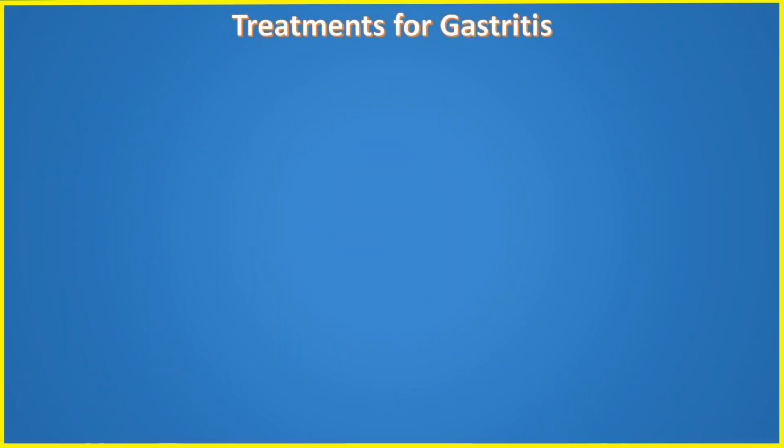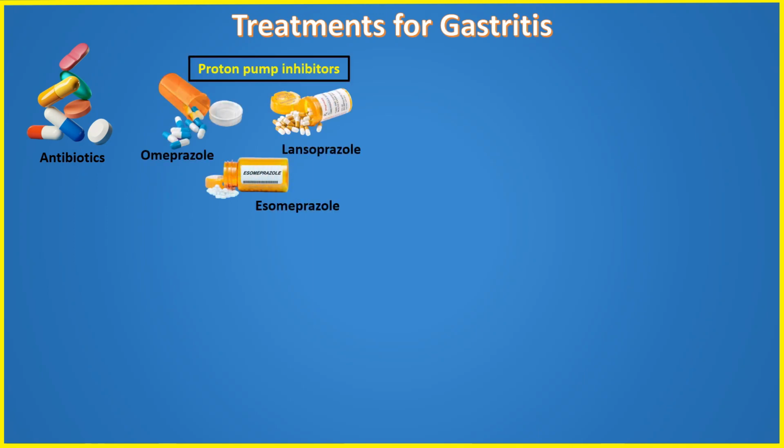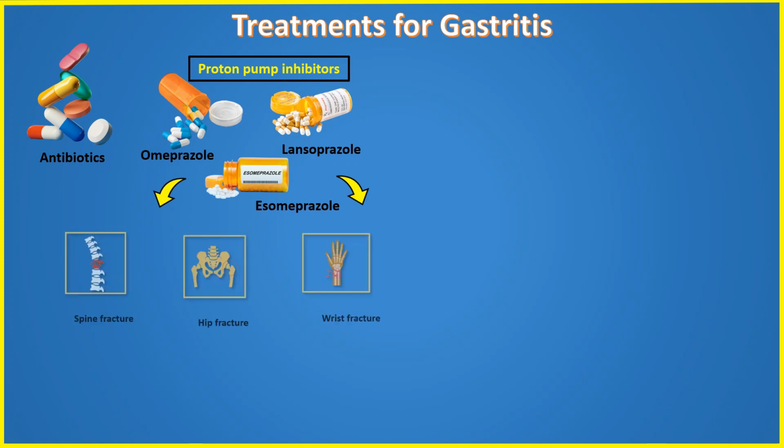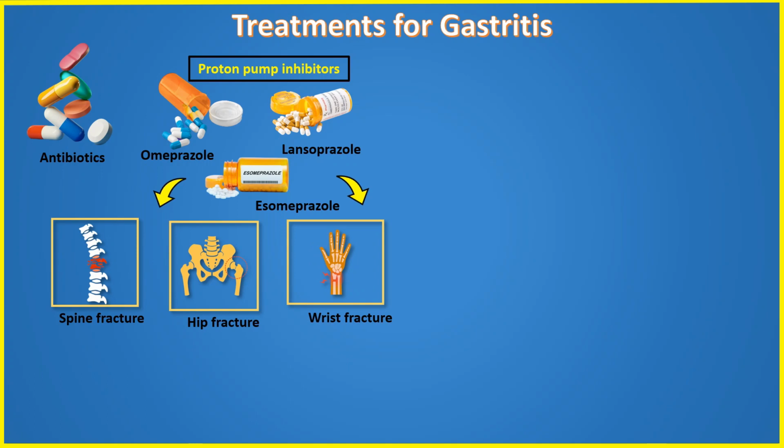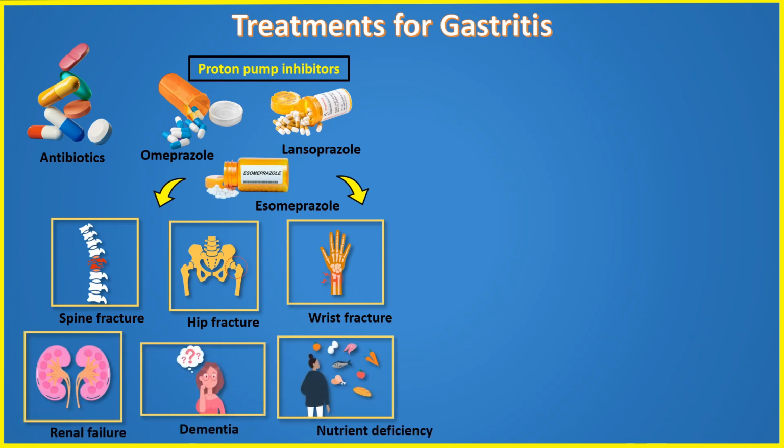The treatment for gastritis depends on the underlying cause. Gastritis caused by H. pylori is treated with a course of antibiotics and several other medications, including proton pump inhibitors, which reduce the acid secretion in the stomach. Some common proton pump inhibitors include omeprazole, lansoprazole, and esomeprazole. However, long-term use of these medications, especially at high doses, can lead to an increased risk of spine, hip, and wrist fractures. It can also lead to increased risk of renal failure, dementia, and nutrient deficiencies.